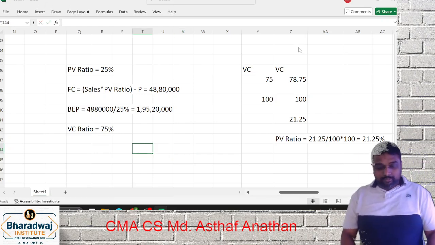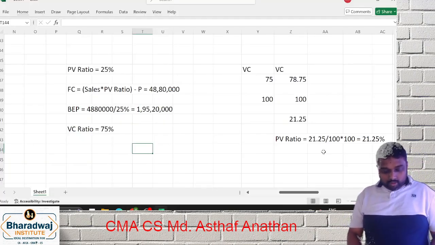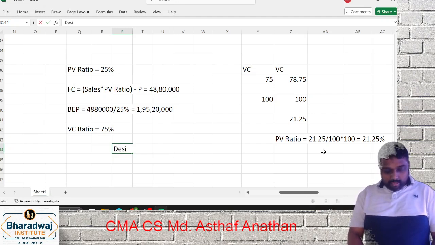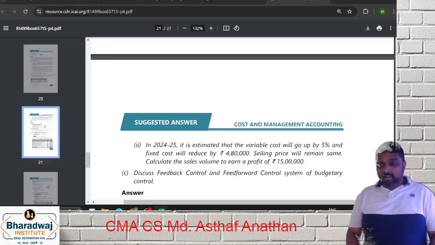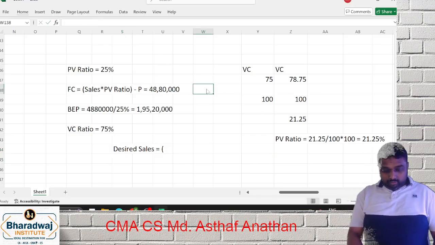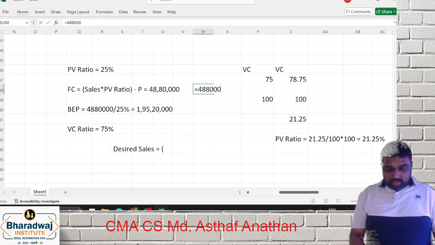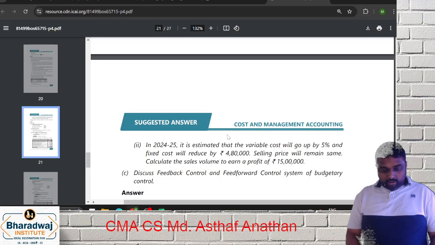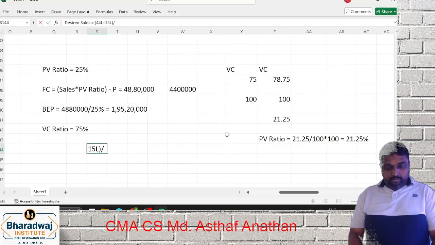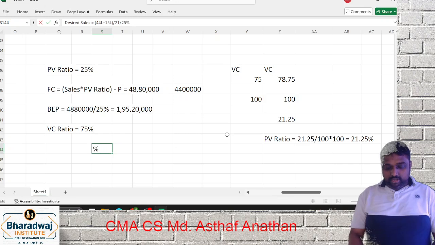Now they are asking what is the sales volume. So desired sales, your formula is what? F plus P. Your F is fixed cost reduced by 4 lakh 80, so 48 lakh 80,000 minus 4 lakh 80,000 will be 44 lakh. So this everyone will be correct. You want to get a profit of 15 lakh, divided by 21.25 percentage.